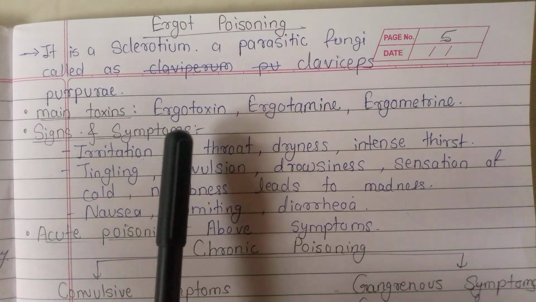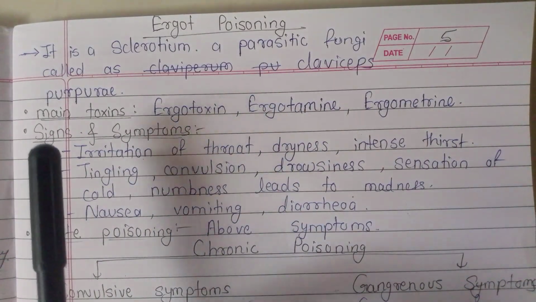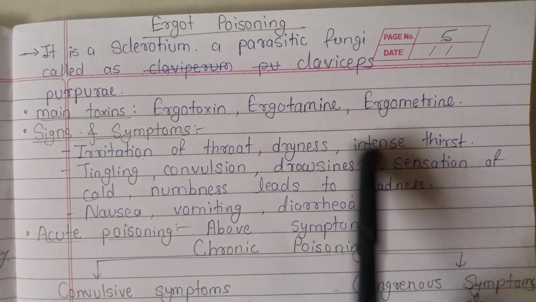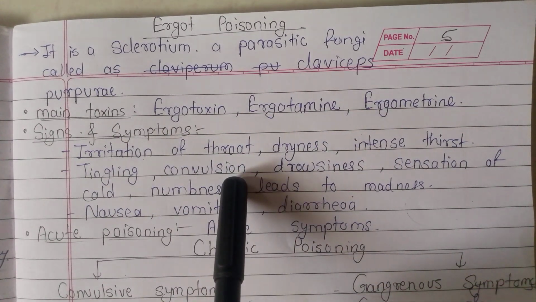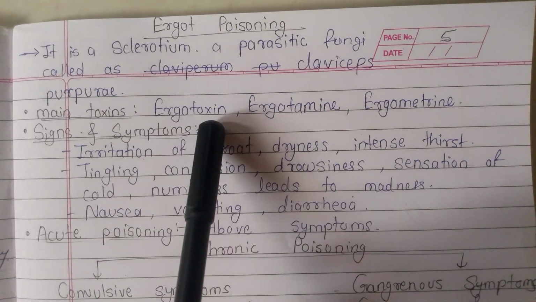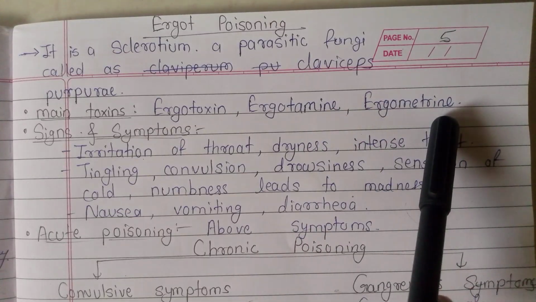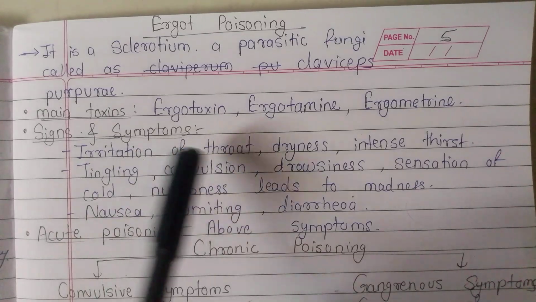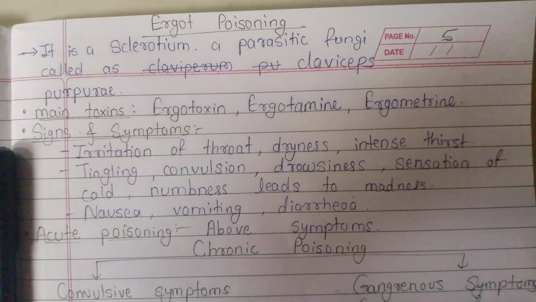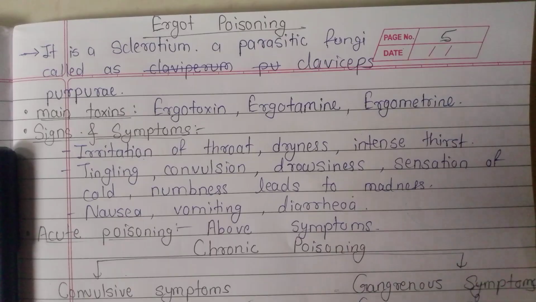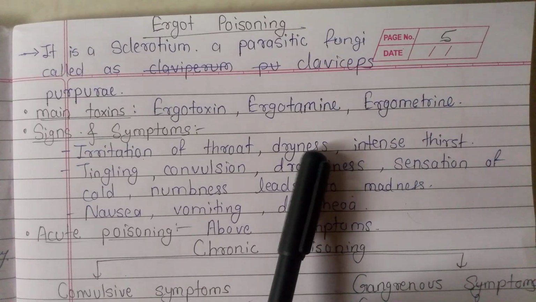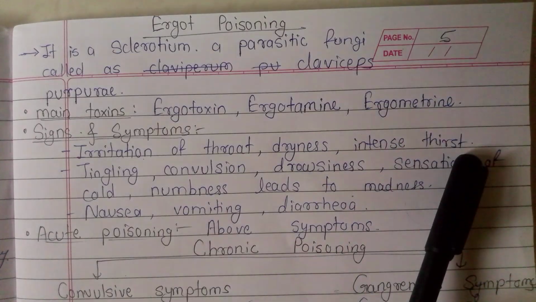There are many toxins in the ergot, but the three main toxins or active principles which cause the signs and symptoms of ergot poisoning are ergotoxin, ergotamine and ergometrine. The signs and symptoms of acute poisoning are irritation of the throat. Now imagine a person ingests a poison, it goes from the mouth directly into the throat. So it causes irritation of the throat, dryness. The dryness eventually leads to intense thirst.